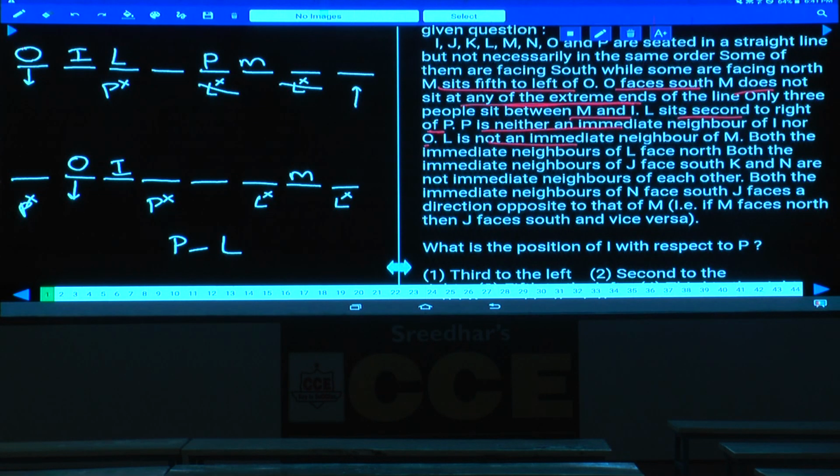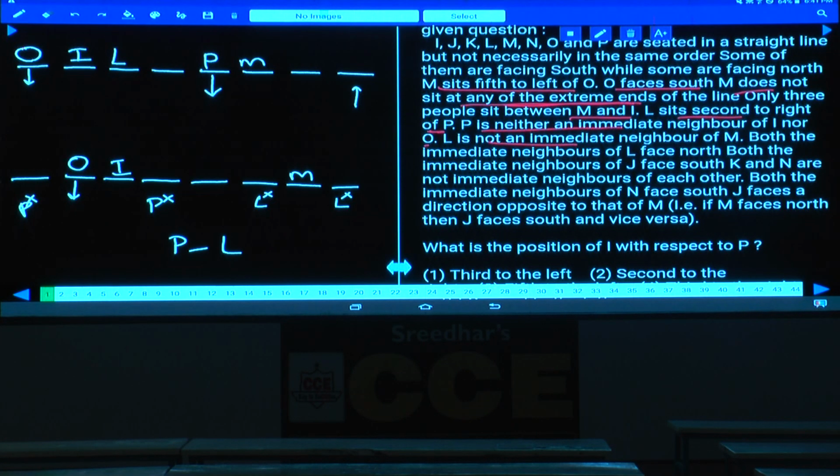As L is here and P must be here, what is the direction here? L sits second to the right of P. As L is seated second to the right of P, this P must be facing towards which direction? South. Then P is facing towards south. Then only L is second to the right of P. Then again coming to this one.